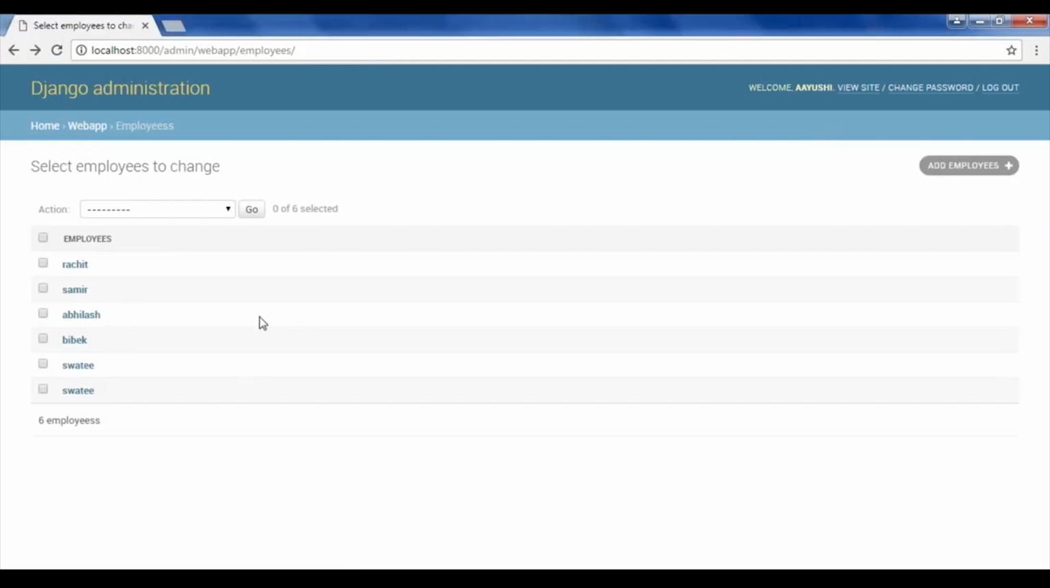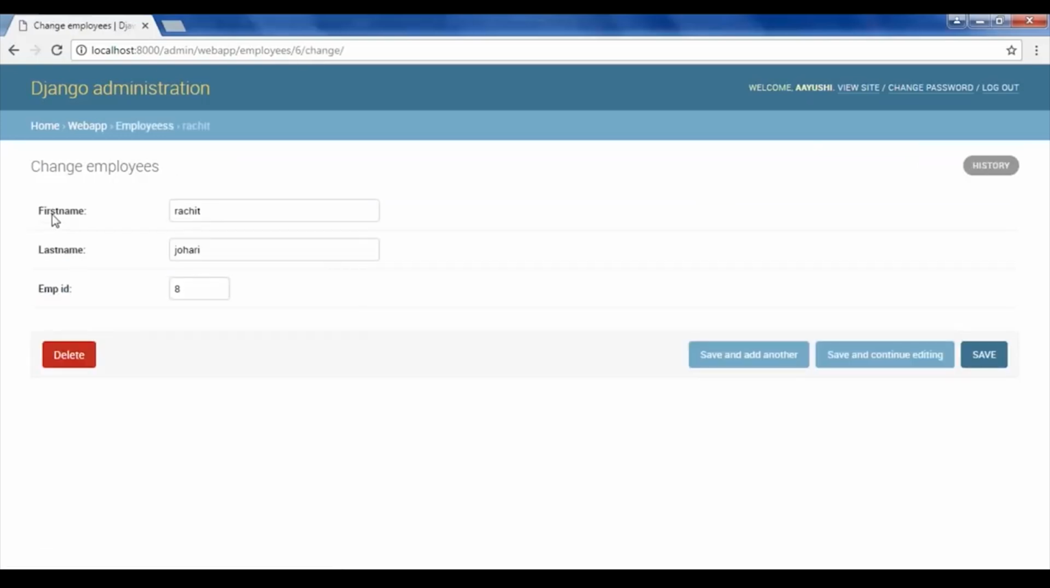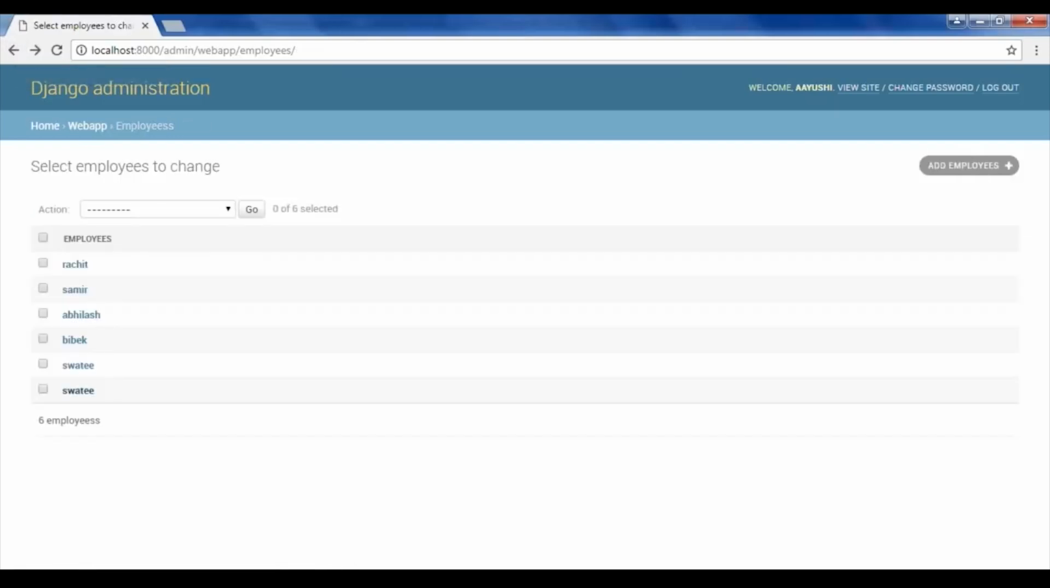Now here as you can see, there is a list of employees that I've just added. Now once you click on them, you'll see all the necessary information regarding it: the first name, the last name and the employee ID that we have assigned to it. And you can directly delete it from here as well. Now while going back to it, you'll see again the list of the employees. Now let me go back to my code and see what else we have to do.